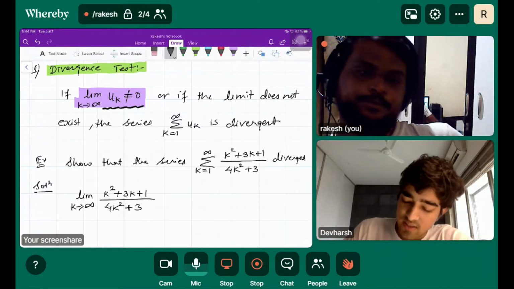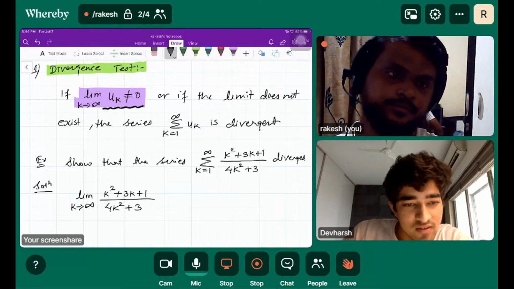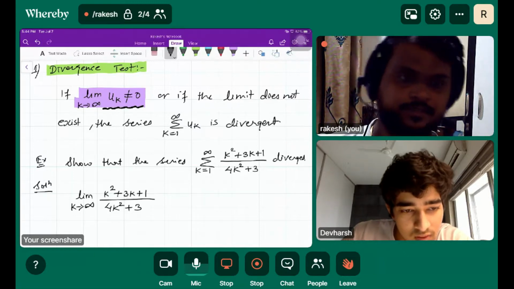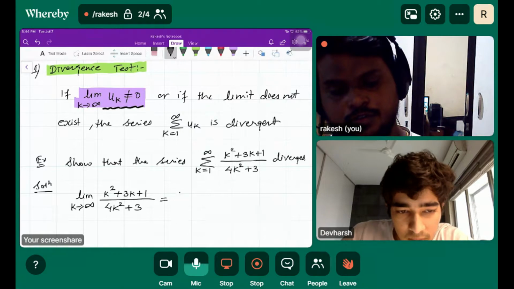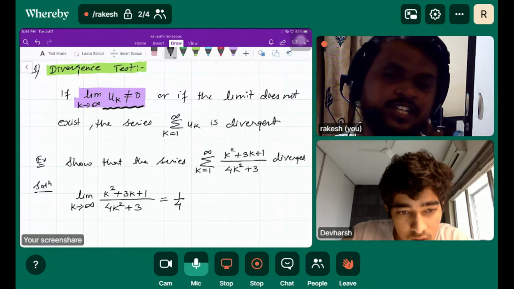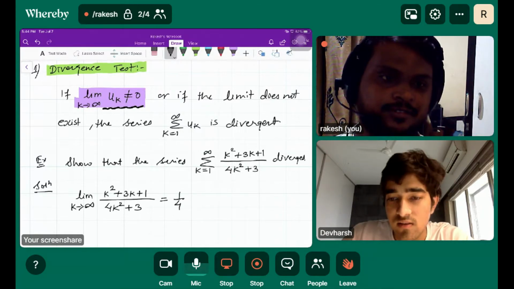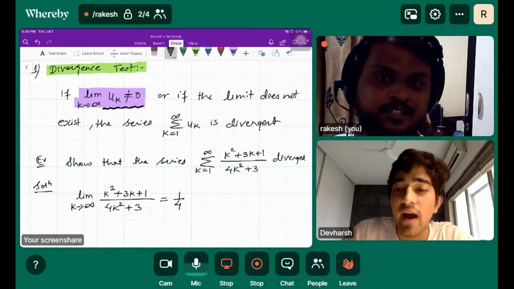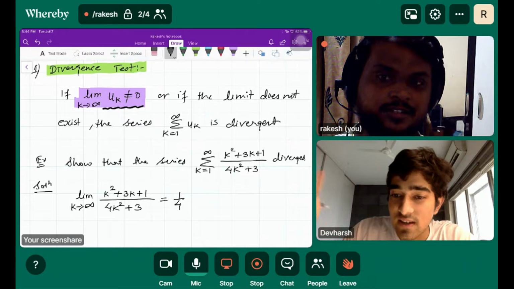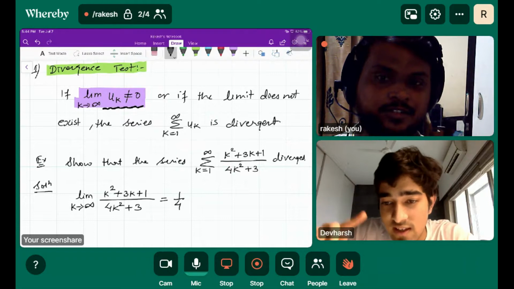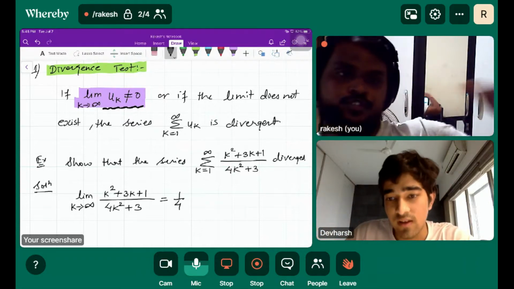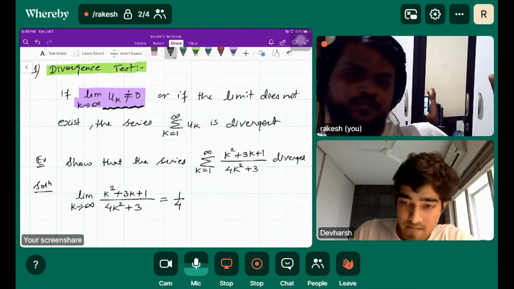Now what are you getting? You are getting 1 by 4. So 1 by 4 is greater than 0. It's not the sum, it's just the last term. I got confused that the sum is converging to one by four, but it's actually just the last term which is converging. The last term needs to be 0, right?